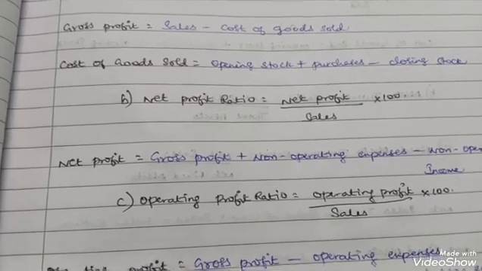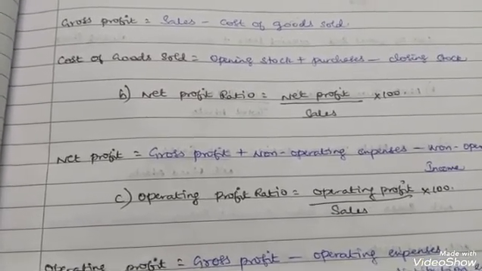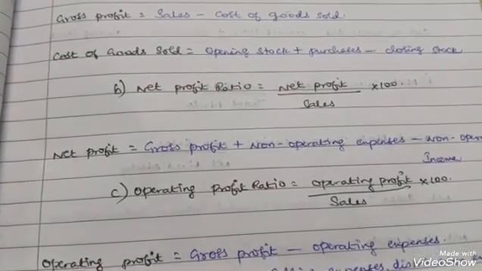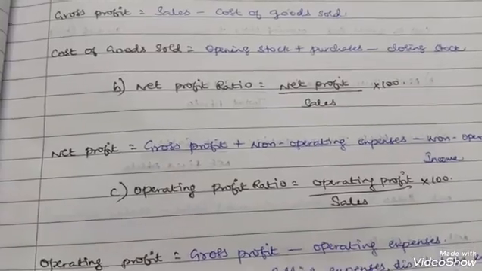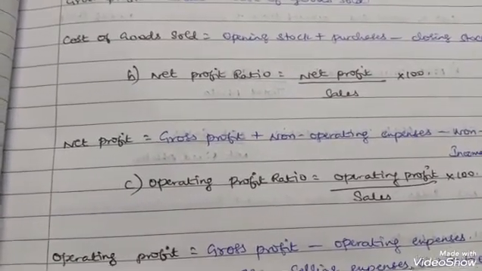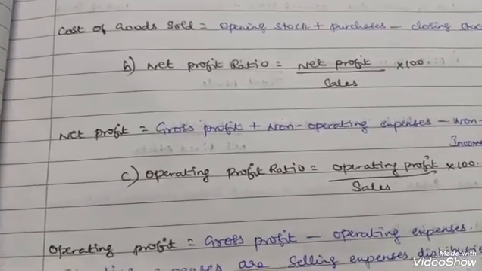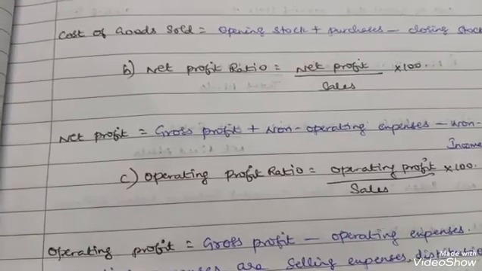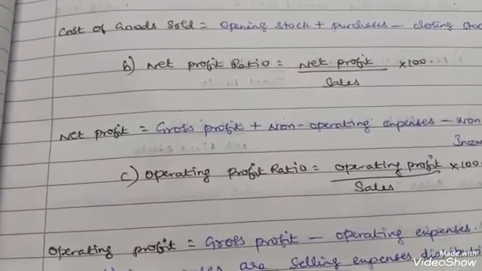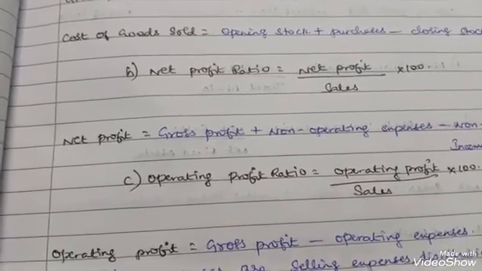To remember the said formula, you can just remember the trading account and profit and loss account which you have studied in class 11. So to find out the net profit, you have to remember the profit and loss account. In the profit and loss account, credit side, you will transfer the gross profit and you will record the incomes in the credit side.